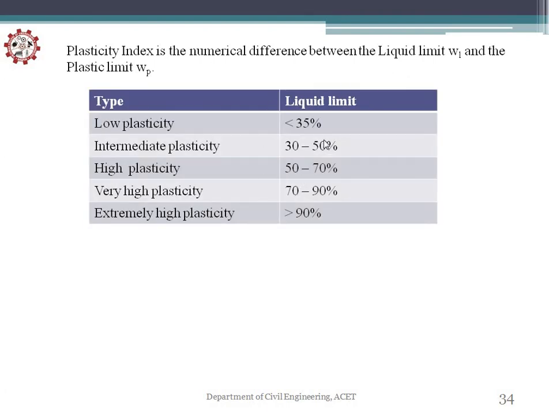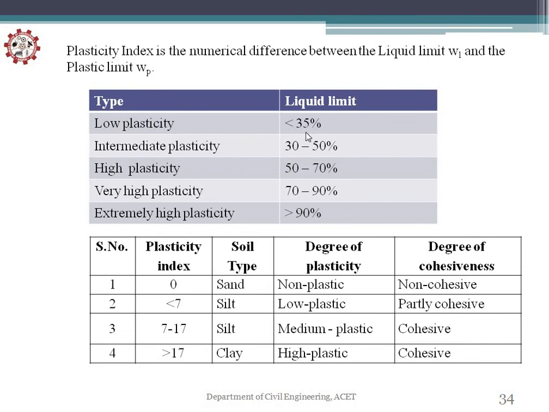So these are the ranges of the liquid limit, and you can see that if there is low plasticity, the soil is almost non-cohesive, then it is less than 35. But if you see extremely high plasticity, then it is greater than 90. So our soil, black cotton soil, is highly plastic soil, which ranges from 50 to 70%. If it is coming less than 50%, then you should again repeat the liquid limit.